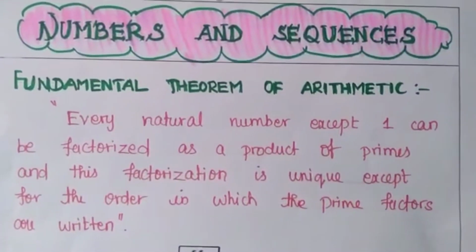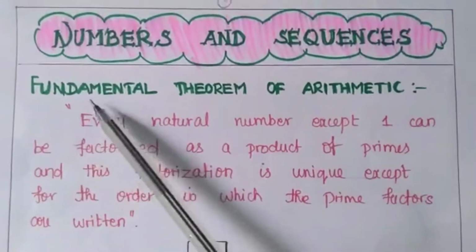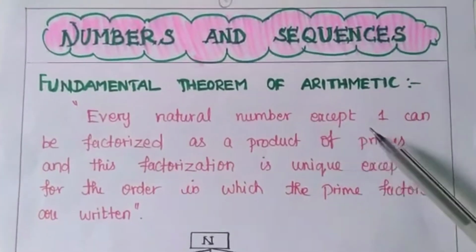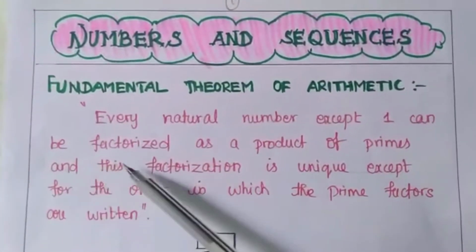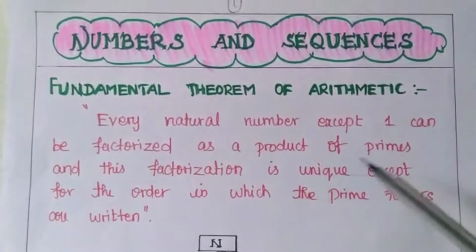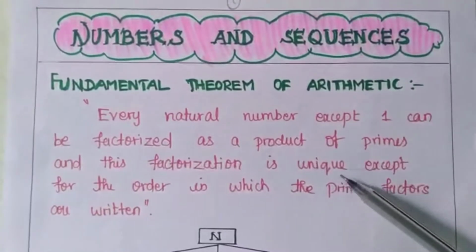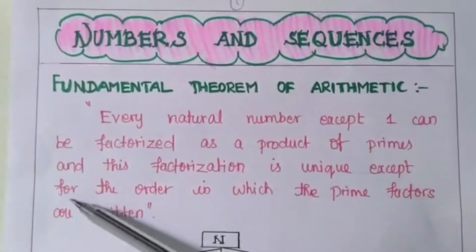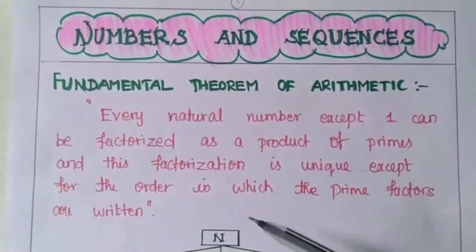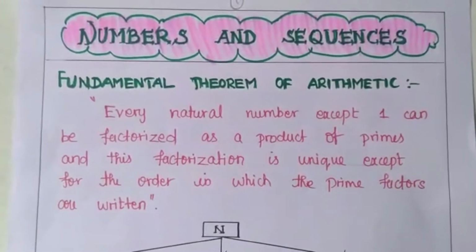Let me read the statement once again. Every natural number except 1 can be factorized as a product of primes, and this factorization is unique except for the order in which the prime factors are written.